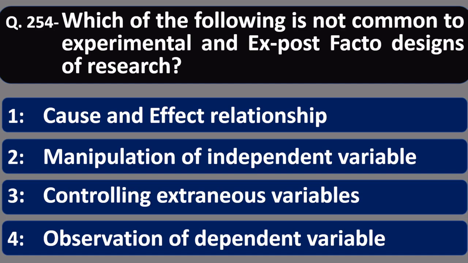Friends, in both kinds of research, the cause and effect relationship is checked. Manipulation of independent variable is done in both kinds of research. Controlling extraneous variables can be done only in experimental research, and observation of dependent variable is done in both kinds of research. So the correct answer is option number 3. Controlling extraneous variable is done in a proper way in experimental research.